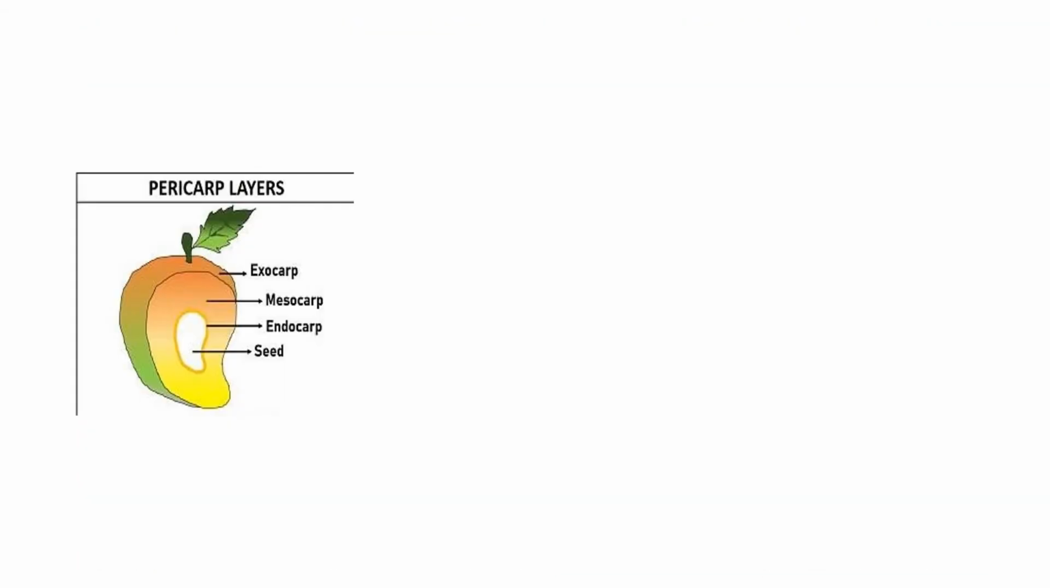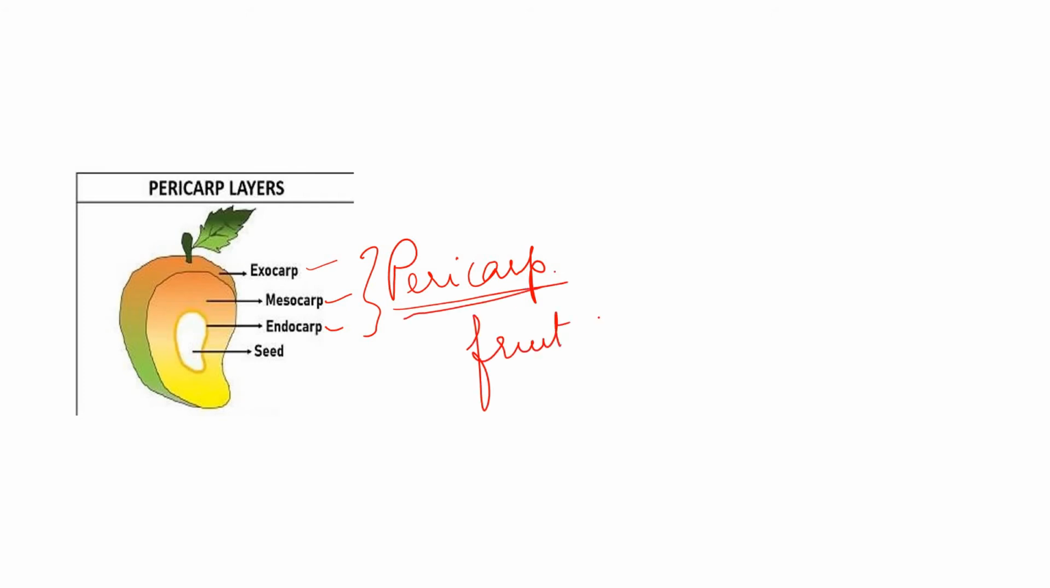Now, a typical fruit consists of a pericarp. This is a mango. If we slice the mango, then we can see the exocarp, mesocarp and endocarp, which together are called the pericarp. Then what is this pericarp? Pericarp is nothing but the fruit wall. The wall of the fruit is called the pericarp, and this fruit wall encloses the seed inside.